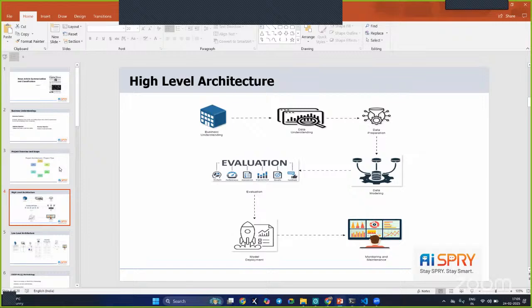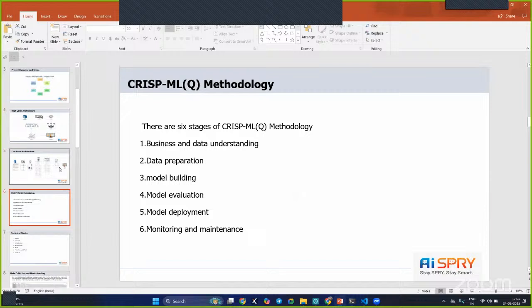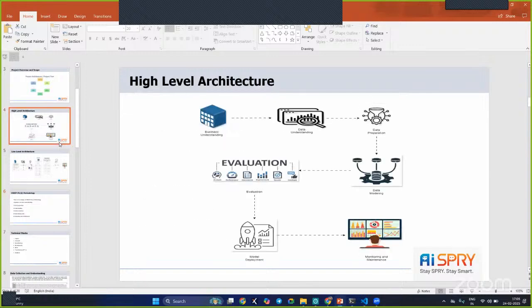Here we are using the CRISP-ML(Q) concept. In CRISP-ML(Q) there are 6 phases: business understanding and data understanding, data preparation, model building, evaluation, model deployment, and monitoring and maintenance. Coming back to the high level architecture, we collected the business understanding, that is the business problem, business objective and constraint. Then we performed the data understanding, meaning we pre-processed the data and collected the insights. From that we performed the data modeling, and finally we built the model and deployed it in Streamlit.